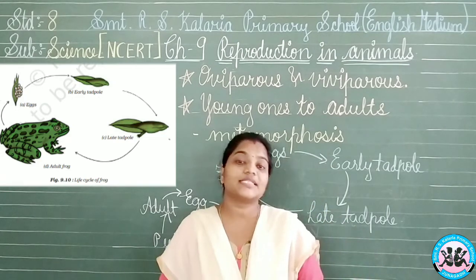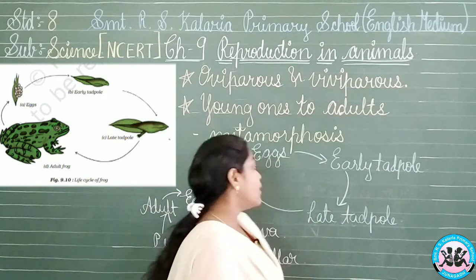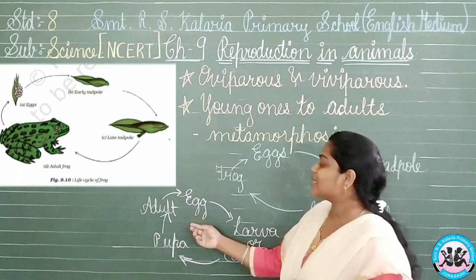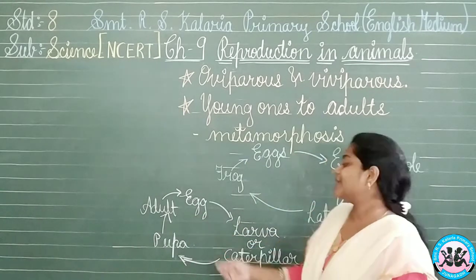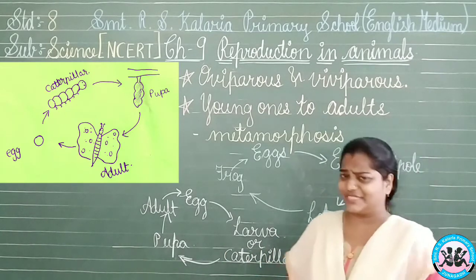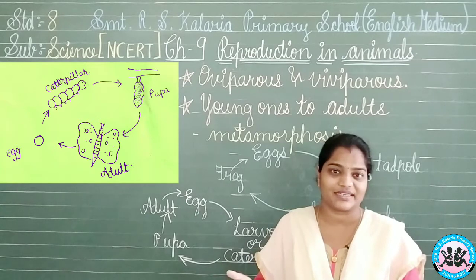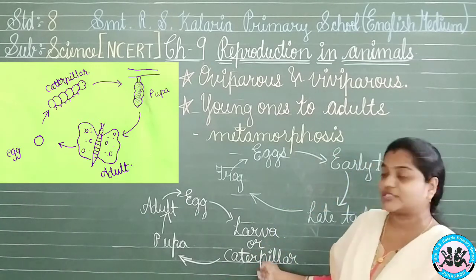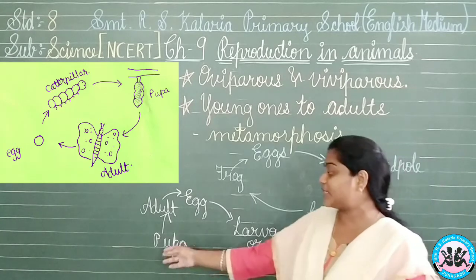Understand? Now, the next example that we have taken is the butterfly, or you can say any of the caterpillars. Now, the eggs are being released from them, and then they will be converted into larva or the caterpillar. You must have seen so many of the caterpillars, isn't it? Moving without the legs and with the legs also. Now, these caterpillars or the larvas will be converted to the pupa.